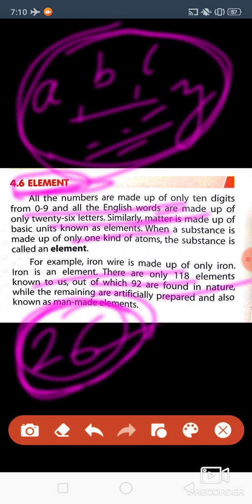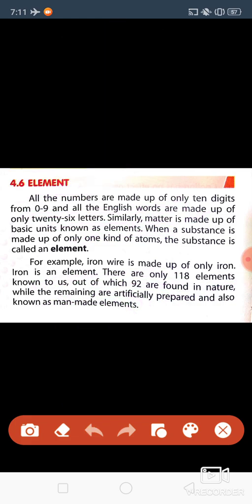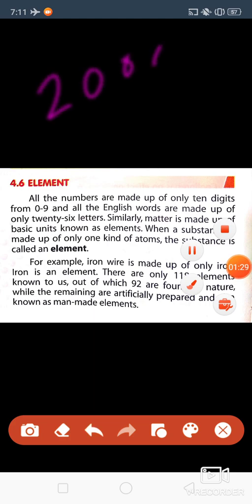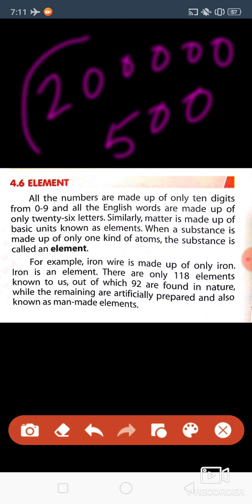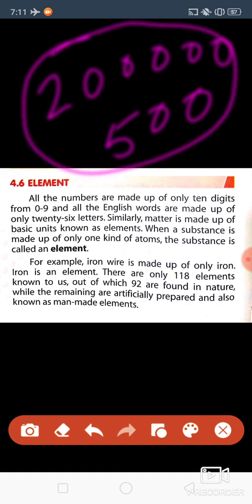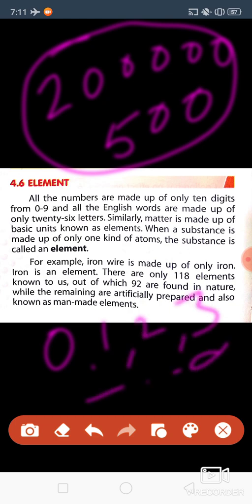Okay, similarly, if you have to write any number, whether it is 2 lakh, or 500, or 2 crore, anything, then from which numbers do you write? From 0, 1, 2, 3 up to 9.